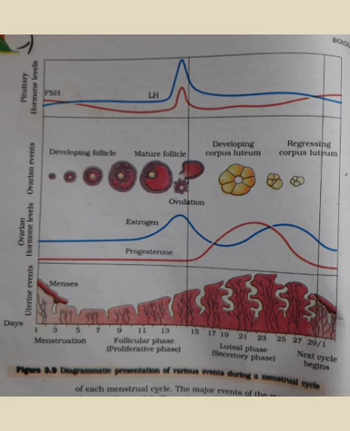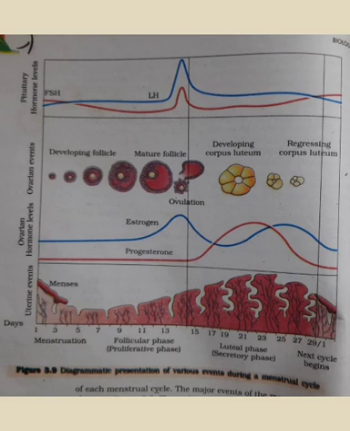Then after that what happened? So this ovulation is the result of LH surge, that is the increase of LH level, okay, which leads to the decrease of FSH. Now at this stage, as you can see, the blue color line and the red color line. The blue color is high, right, and the red one is low. So on this day during ovulation, LH level is very high. On the other hand, FSH is low, okay, it comes down, it decreases. I hope that ovulation is clear to you.